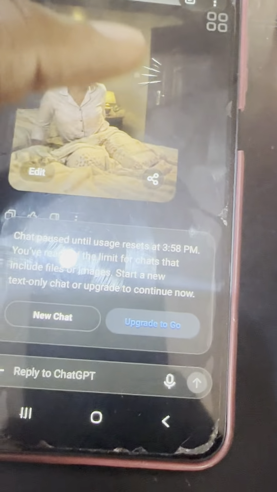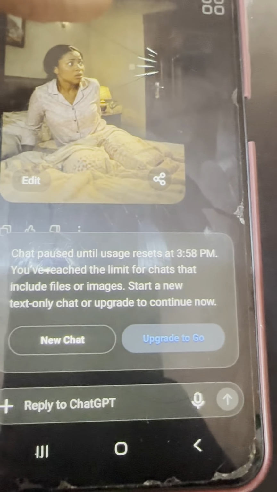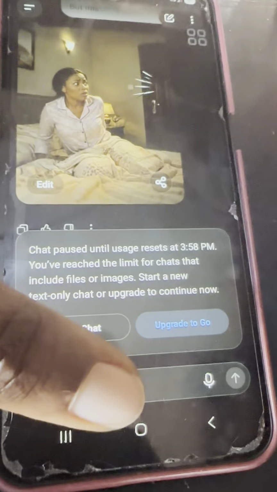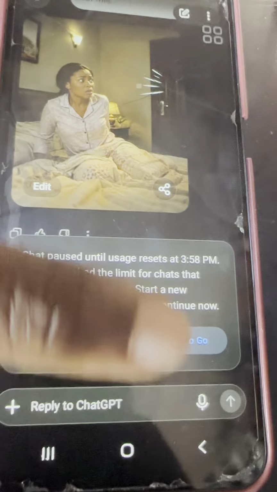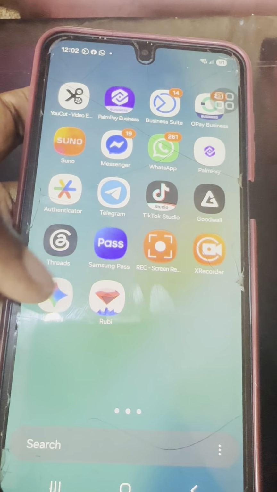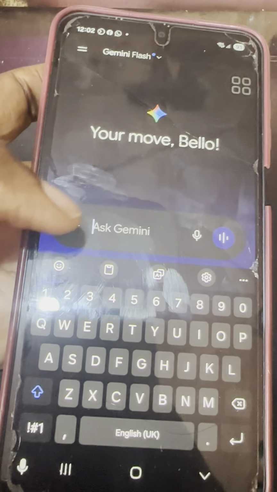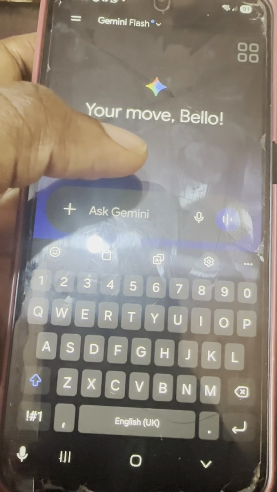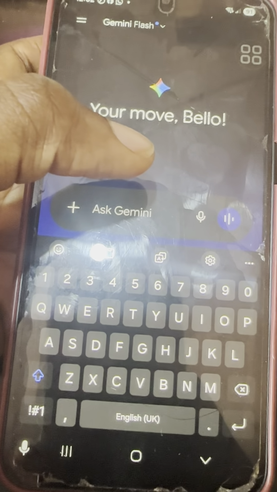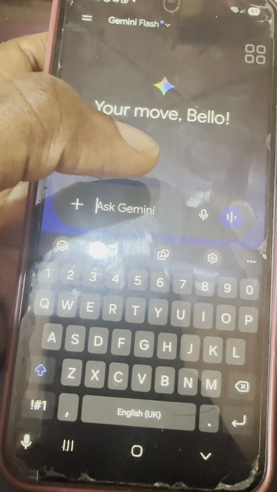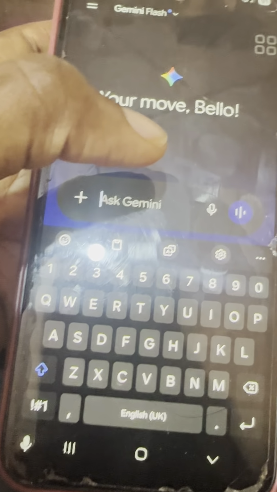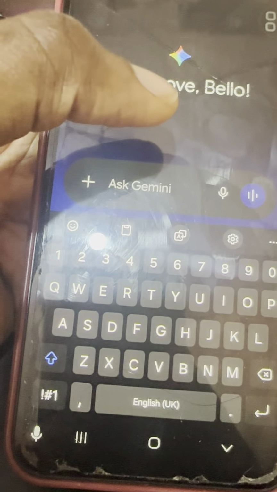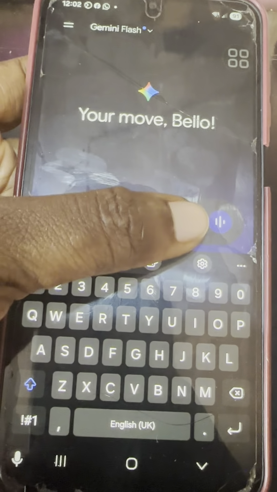So let me teach you how to also prompt with Gemini. Though it's the same thing, I still need to teach you guys. So let's go to Gemini and see how to prompt there. This is the Gemini app, and if you want to use voice, you can also use Gemini to prompt. But personally, I love ChatGPT and I love the image generation. I love the prompting, so I make more use of ChatGPT. But let me show you how to do this one.